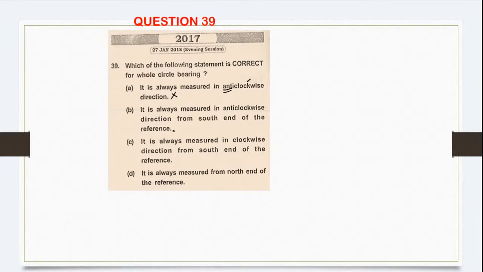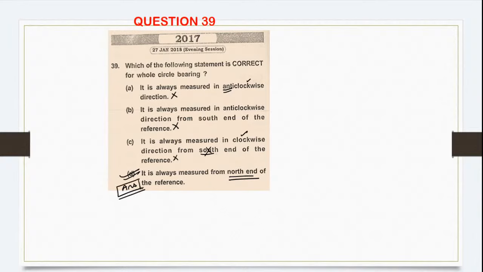No, it is measured in clockwise direction from the north end. So it is always measured in clockwise direction from the south end of the reference. No, this is wrong. This is correct. Then it is always measured from the north end of the reference. So the correct answer is option D. Correct.